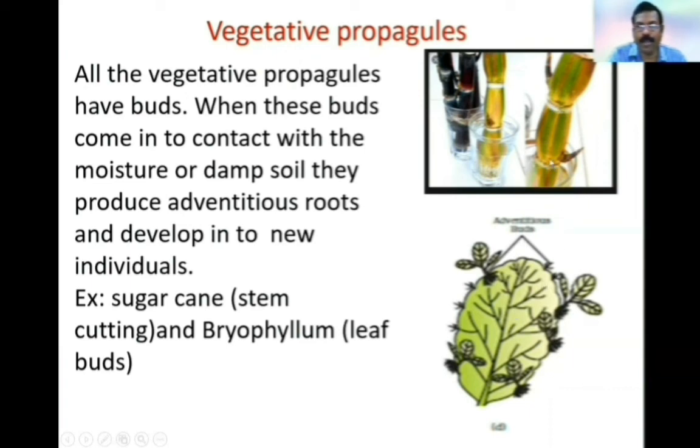Here you see when these stem cuttings get a sufficient amount of moisture, they produce small branches, small shoots at the nodes. And also here, this is the bryophyllum leaf having buds at the margins of the leaf. Whenever these leaves get a sufficient amount of moisture, the buds grow into new plants. Whenever these plants are detached from the parent plant, they fall on the soil and grow individually.